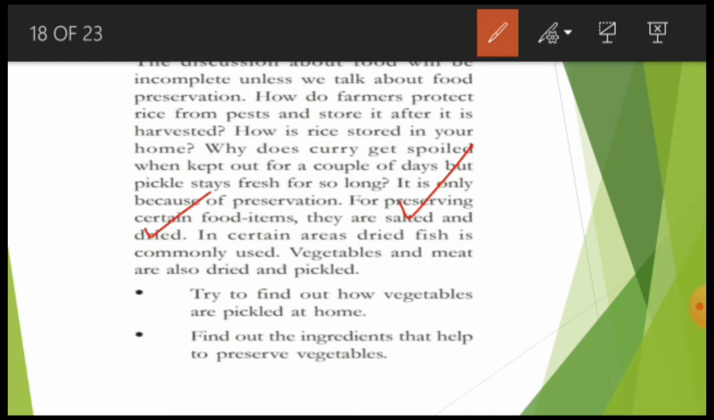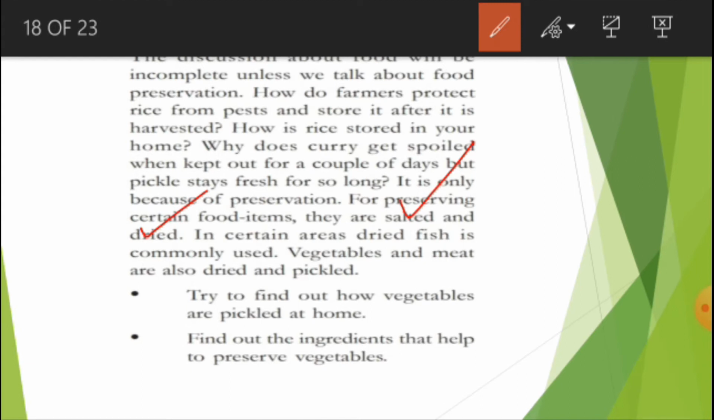But if you store them by the method of pickling, then you can store them for a year. Am I right? Now let us see these points. Try to find out how vegetables are pickled at home. Ask your mother what the methods to prepare a pickle are, what materials are used in large quantity and what materials are used in very less quantity. Now second point, find out the ingredients that help to preserve the vegetables.